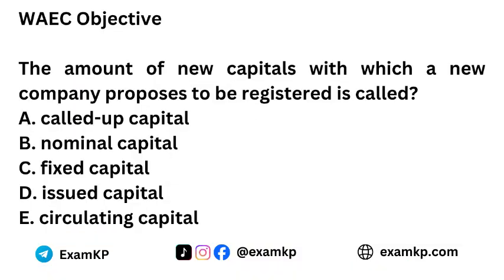It asks, the amount of new capital with which a new company proposes to be registered is called: A, called up; B, nominal; C, fixed; D, issued; and E, circulating. What are the key words here? For me, it's "proposes to be registered." So how do we crack this?